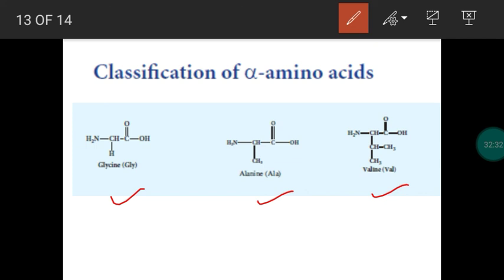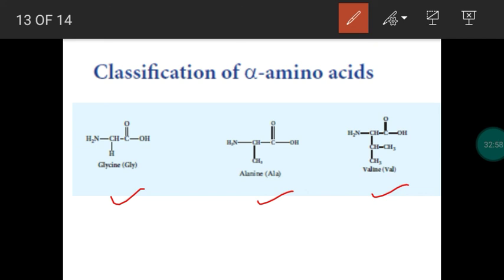Some amino acids will be taken from food items. They are called essential amino acids. So totally we have 3 classifications. One is based on nature: acidic, basic, neutral. Another one, polar, non-polar. Third one is essential and non-essential amino acids. And as I told, 20 common amino acids are there.